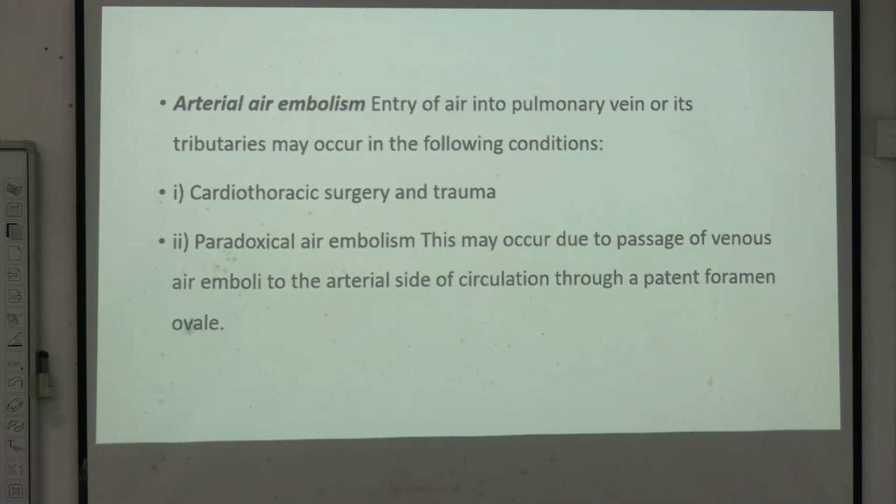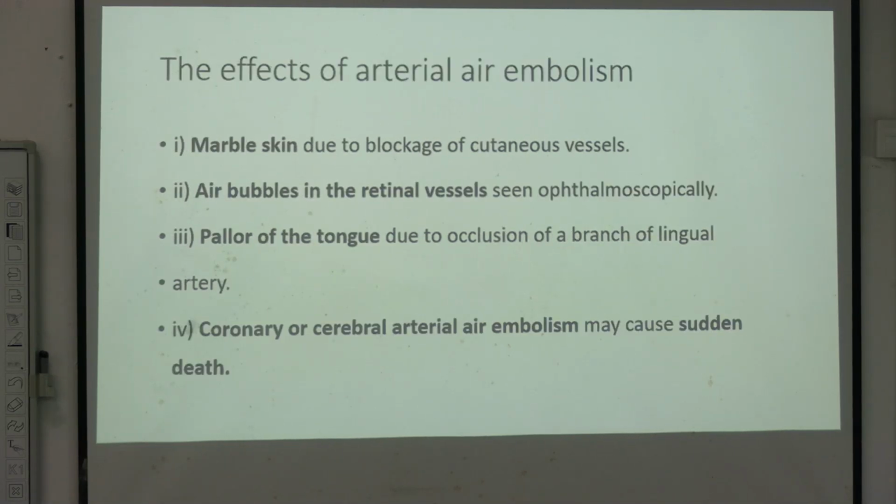Arterial air embolism. In this case, entry of air is seen in the pulmonary vein or its tributary and may occur in conditions like cardiothoracic surgery and paradoxical air embolism, which occurs due to passage of venous air emboli to the arterial side of circulation through a patent foramen ovale. The effects of arterial air embolism will be marbling of skin due to blockade of cutaneous vessels, air bubbles in the retinal vessels, and pallor of tongue due to occlusion of a branch of the lingual artery. Coronary or cerebral arterial air embolism may cause sudden death.